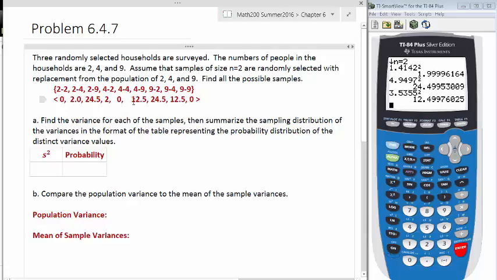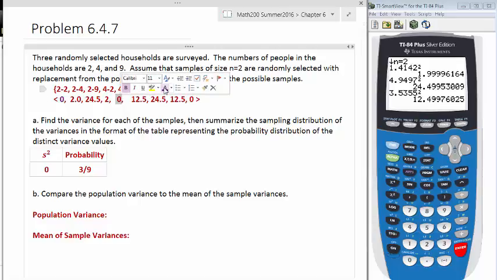So here is our list, and so now we just want to identify them and have them as our random variables. So I see 0 as one possible variance, and let's count how many there are. There are 9 samples, and we have 1, 2, 3 zeros. So the probability is going to be 3 out of 9. I suppose we can simplify that to 1/3. I'll just keep it like that for now. Let me change the color on this to say that I've already counted it.